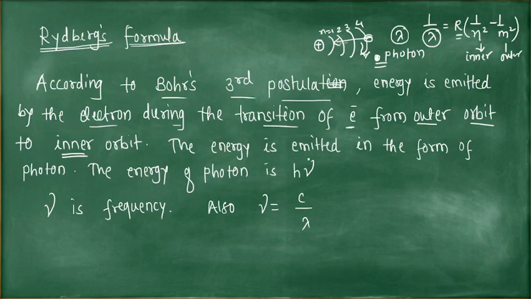The energy is emitted in the form of a photon. The energy of the photon is h nu. Nu is the frequency, and nu is given by this formula: nu is equal to c by lambda. The symbol for frequency is nu. So nu is equal to c upon lambda, where c is the velocity of light in vacuum and lambda is the wavelength.